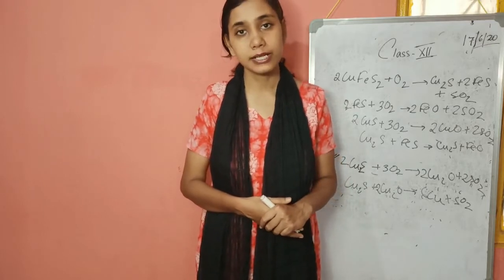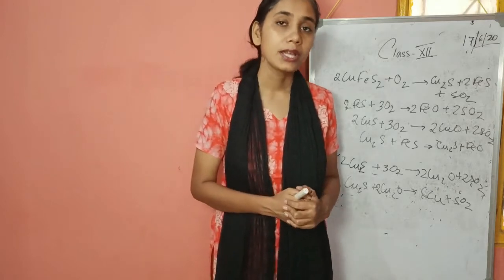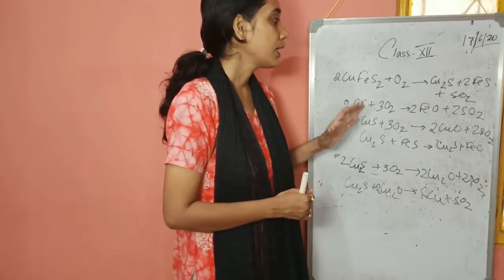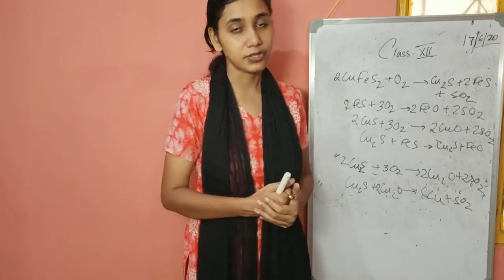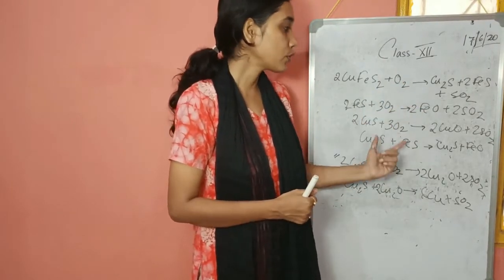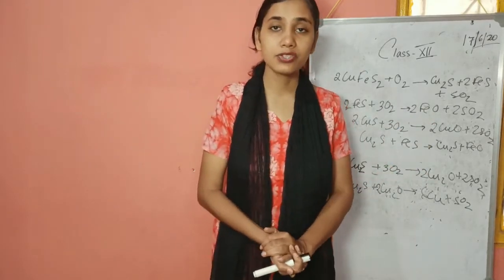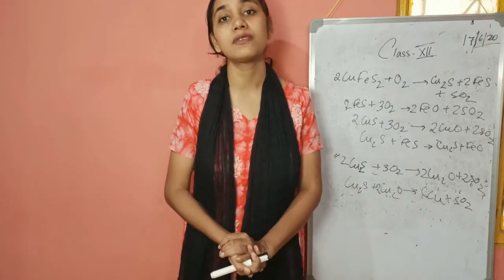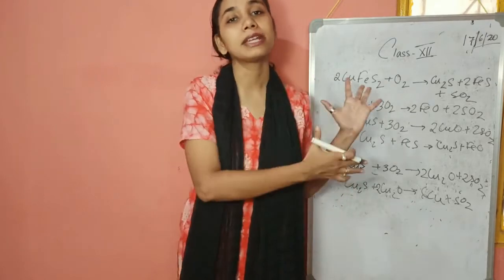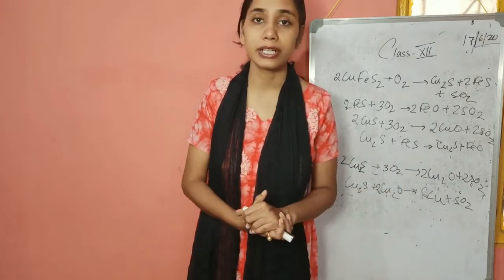So coming to copper extraction, starting from copper pyrites. Initially copper pyrite, CuFeS2, is a sulfide ore. Basic purification is done by the froth flotation method, and then for the concentration of the ore, the reactions are like this at the beginning stage. On burning in oxygen we get Cu2S, FeS and SO2, which on further reaction generate FeO, CuO and Cu2S. At high temperature, the mixture of Cu2S and FeS is called matte. So this is a short question: what is matte in copper extraction? This mixture along with the matte is sent to the blast furnace where it is treated further using silica.